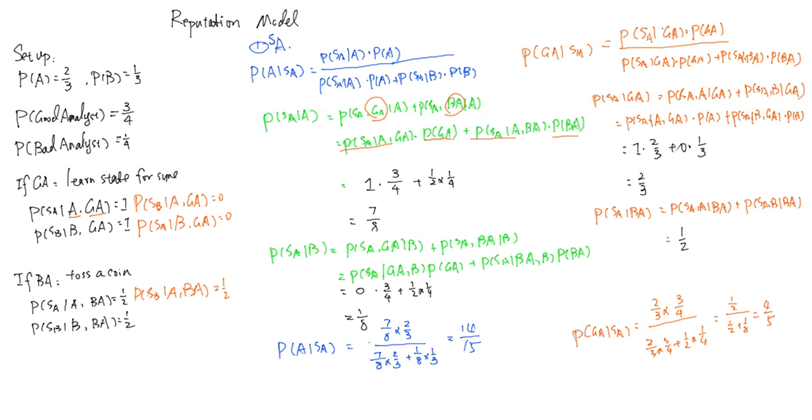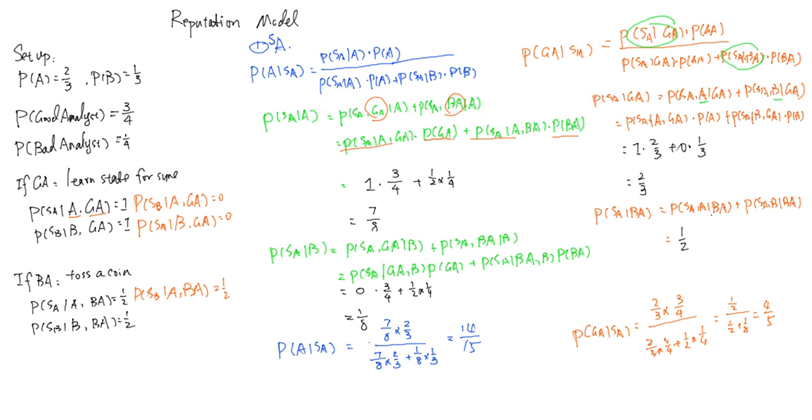Then we need to figure out the conditional probability that you are a good analyst. What's the probability that you will say the state of the world is A when you're a good analyst, and what's the probability that you will say the state of the world is A when you're a bad analyst. And again, we're using the trick of marginalization, where we marginalize over the state, and we get the joint distribution of signal and state by using the conditional distribution we get from the setup. So you can plug in the numbers here.